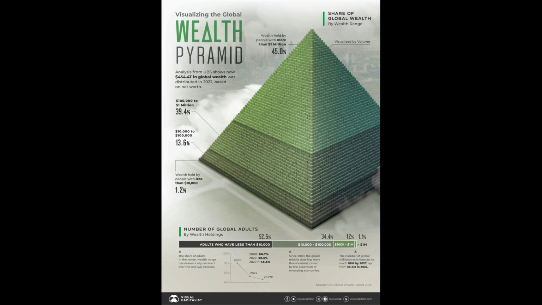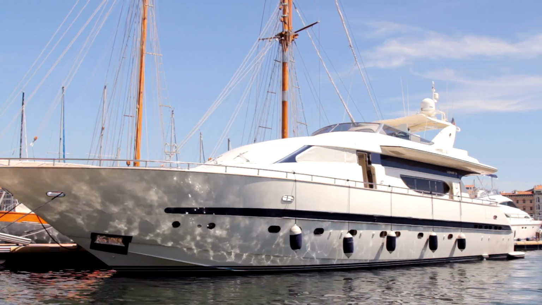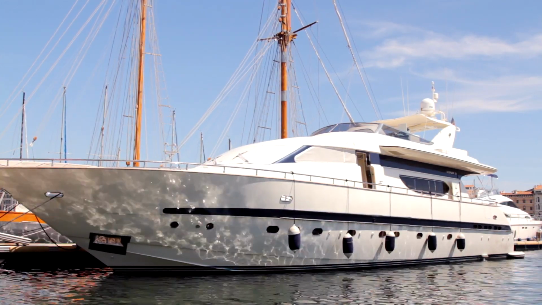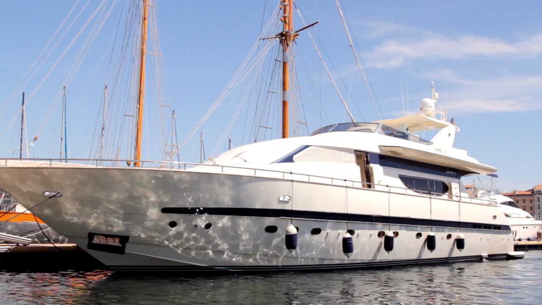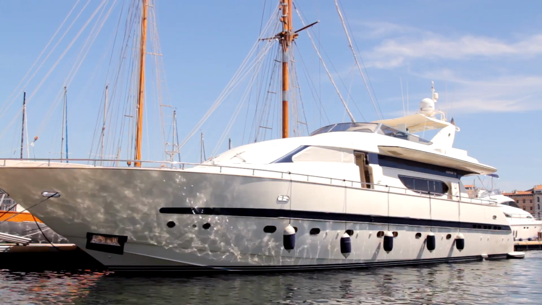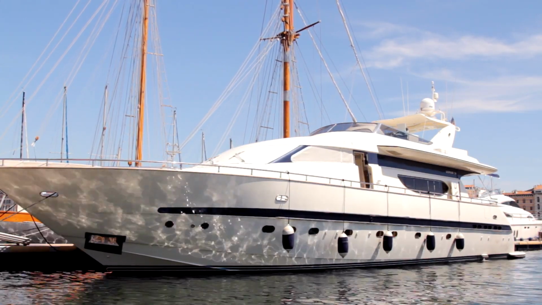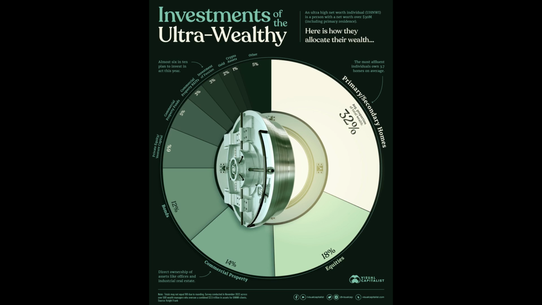And now I will show you where the richest 1% of people invest their wealth. These data come from a survey of 500 managers managing assets worth $2.5 trillion. 1/3 of wealth, 32%, is invested in homes, first and second homes. The wealthiest people own 3 or 4 houses. 1/5 of the wealth, 18%, is invested in shares.